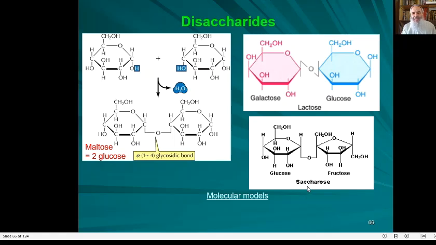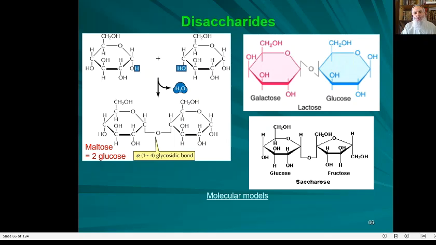In this other case, saccharose is a dimer. It is glucose alpha with fructose. So these are 3 types of disaccharides. You must know them. Without memorizing the chemical structures, you must be able to tell us which type of monosaccharides occur in each of these 3 types of disaccharides.